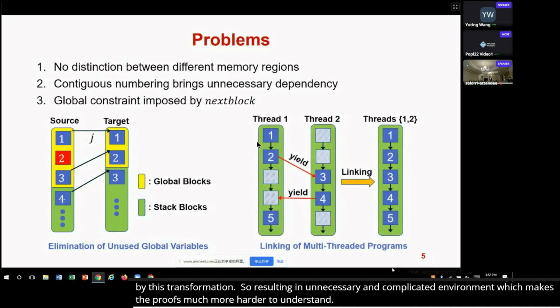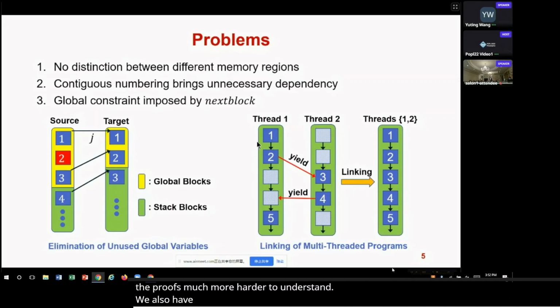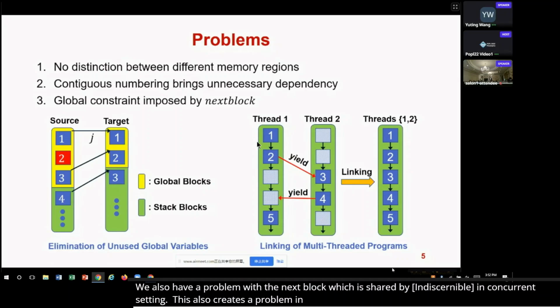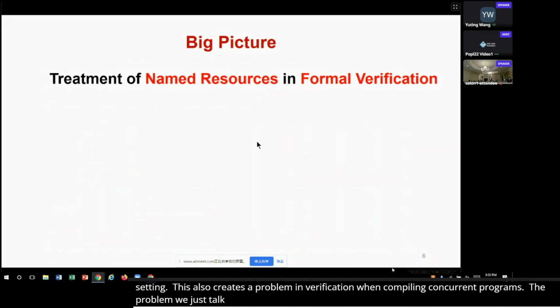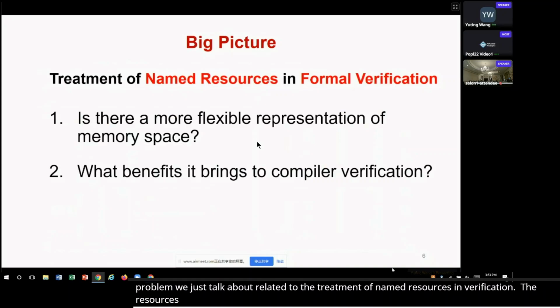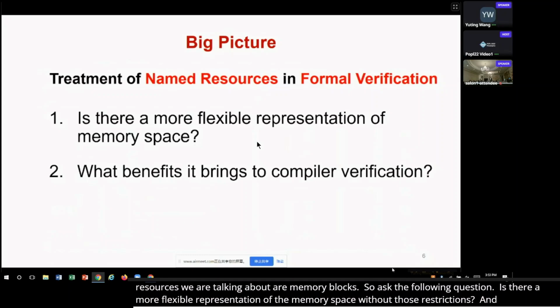We also have a problem with the next block, which is shared by all the threads in a concurrent setting. This also creates problems in verification when you are compiling concurrent programs, as we shall see later. The problems we just talked about are related to the treatment of named resources in verification. The resources we're talking about are memory blocks. So we ask the following question: is there a more flexible representation of the memory space without those restrictions, and what benefit can it bring to compiler verification?